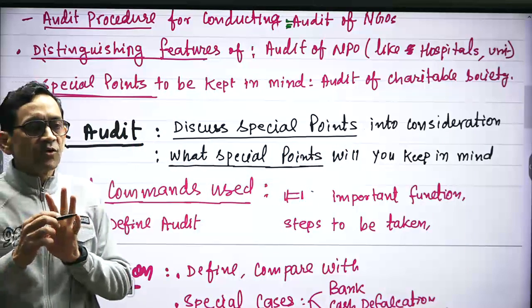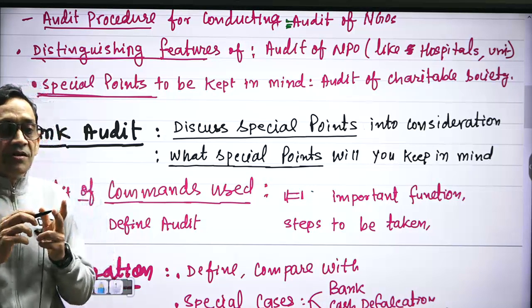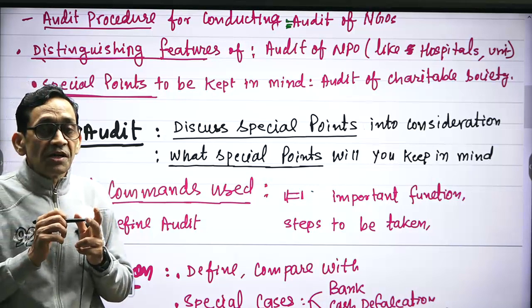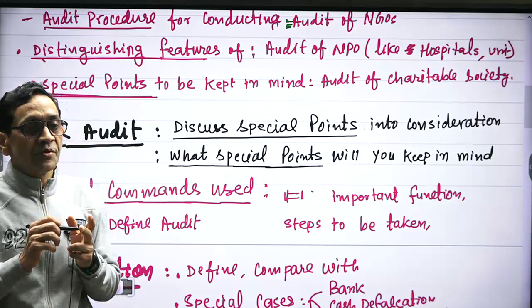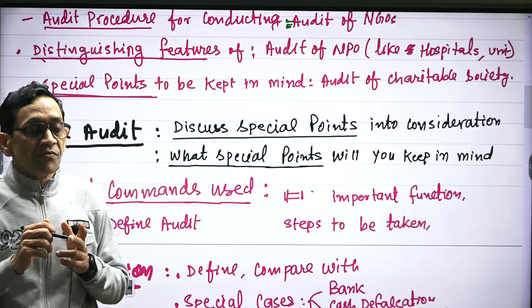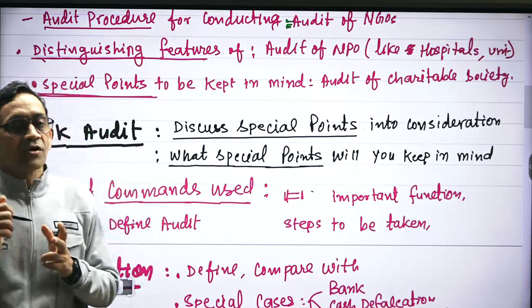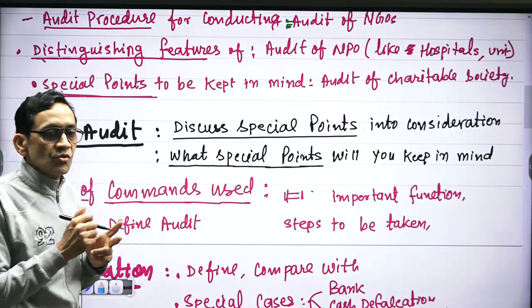For example, Banking Regulation Act, RBI guidelines, prudential norms, you will write. Thereafter, special items of income of banks. So interest income would be written, income from NPAs would be written, income from investments would be written, and unique items of income such as locker rent and other charges, brokerage, etc. would be written.